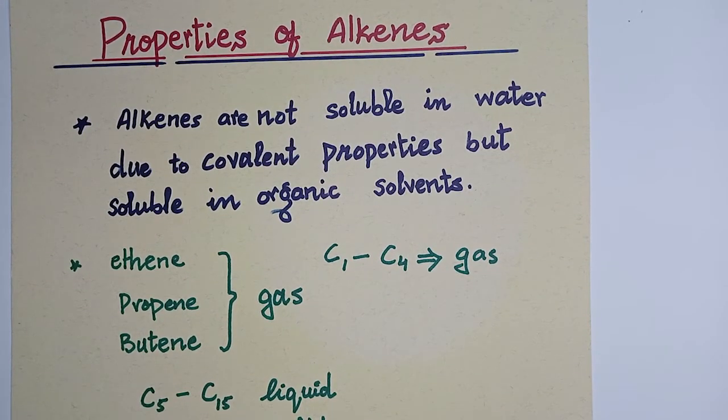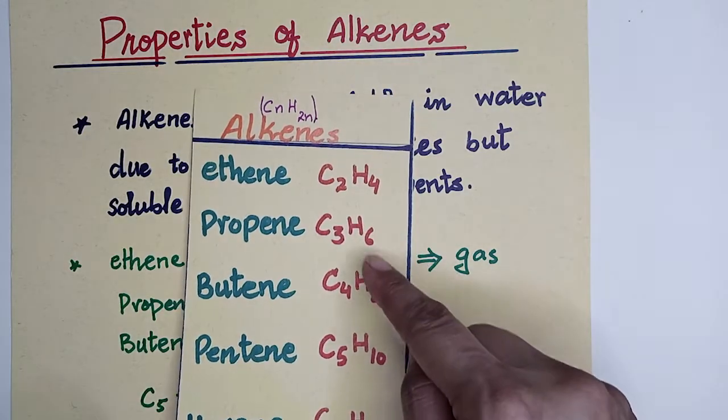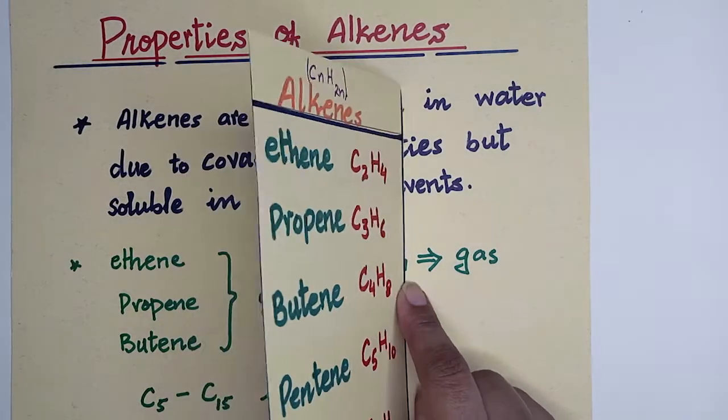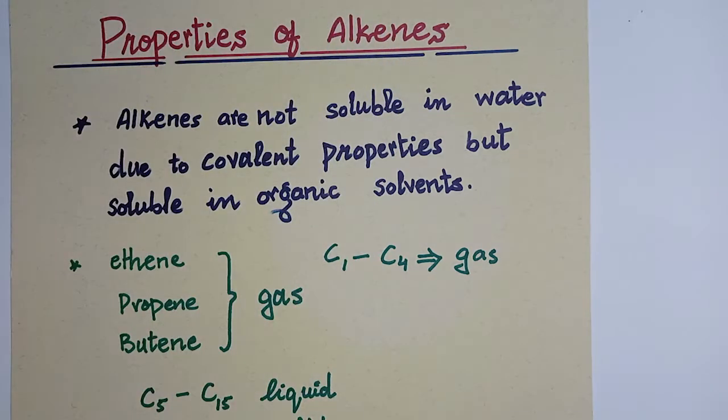Ethene, propene, butene are gases. As we go down, their states will change from liquid to solid. Till butene they are gases, and after that they convert into liquid, and if the number of carbon atoms increases, they change state to solid or semi-solid. Viscosity will increase, so it will become solid if the number of carbon atoms is much higher.